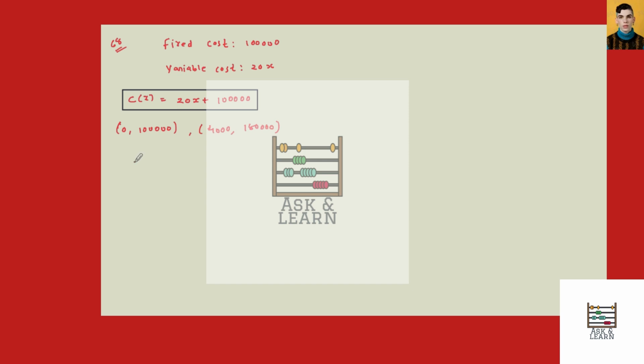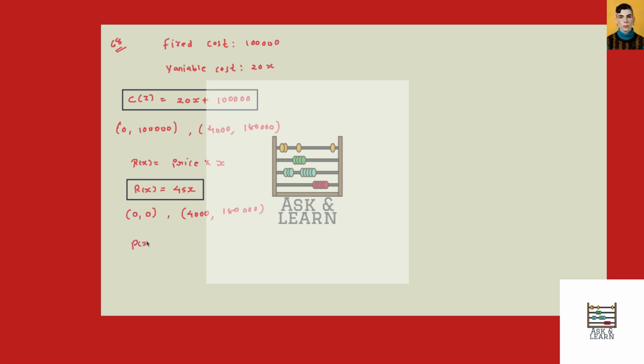Now here selling price is $45, therefore the revenue function is given by price multiplied by quantity, and here quantity is x, therefore our revenue function is 45x. Okay, when x is equal to 0, then revenue is also 0, and when x is equal to 4,000, then revenue is 180,000. So again we need to draw a line between these 2 points.